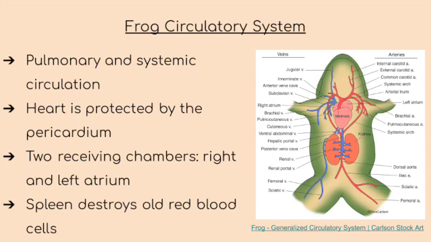Next is the frog's circulatory system. The frog has pulmonary and systemic circulation, like the rat. The heart is protected by the pericardium, with 2 receiving chambers, the right and left atrium. A spleen destroys old red blood cells. And instead of having 4 chambers, like the rat does, it has a 3-chambered heart.